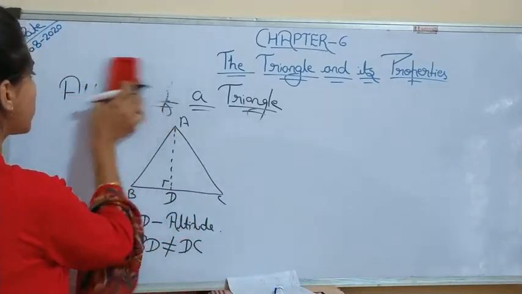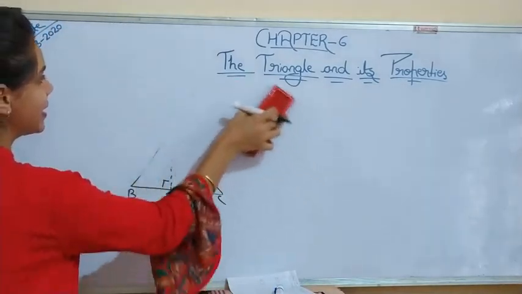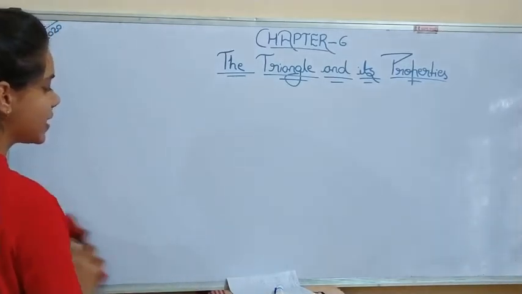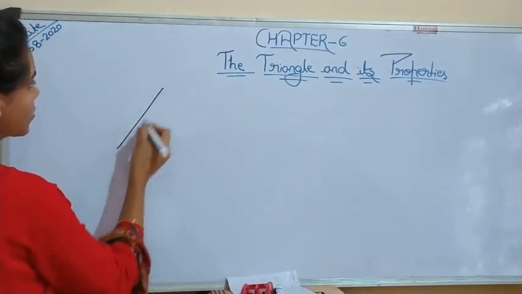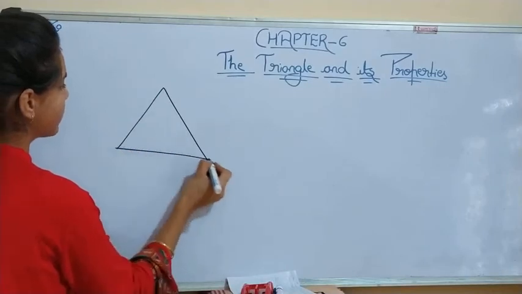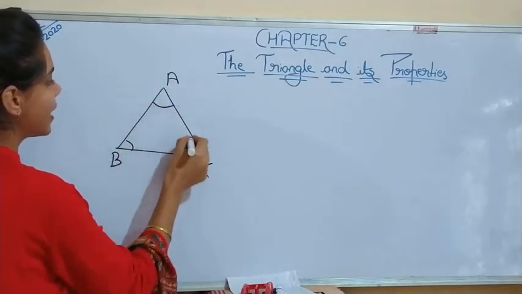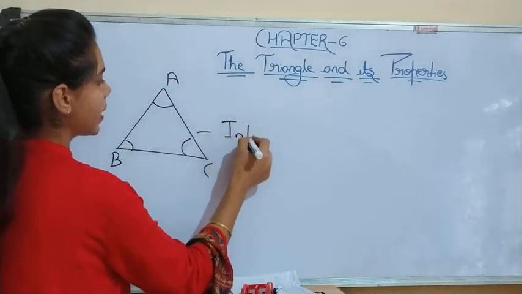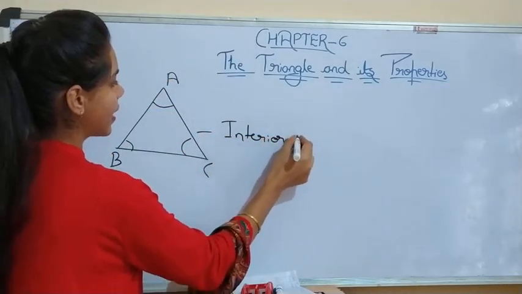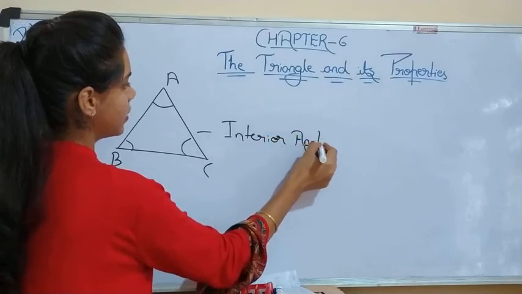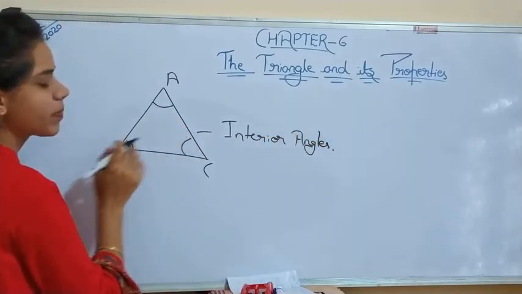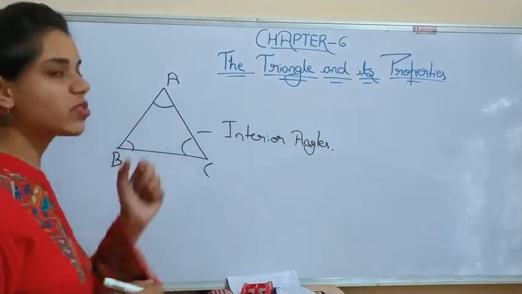Now let us talk about exterior and interior angles. What is an exterior angle? Suppose this is triangle ABC. So these angles are interior angles. Interior angles are these. Okay? Because they are inside this triangle.